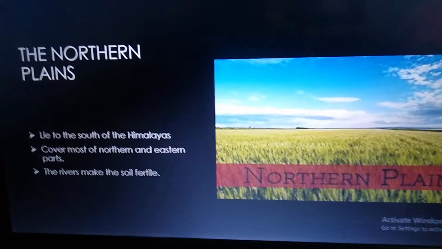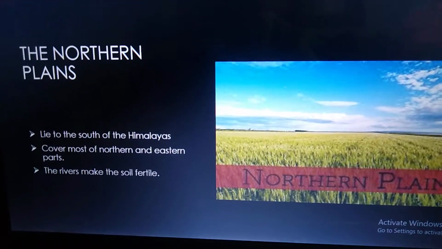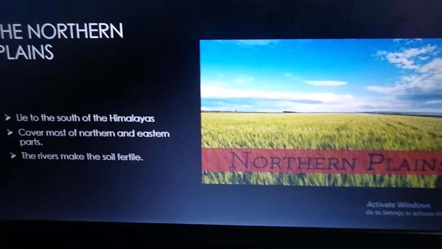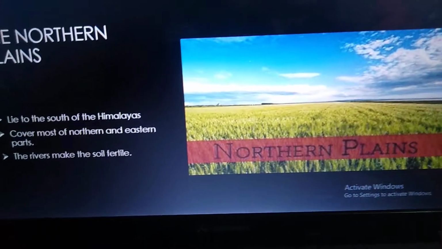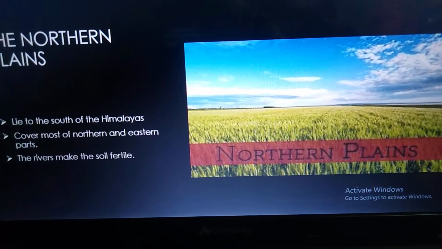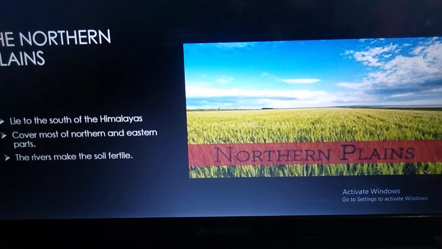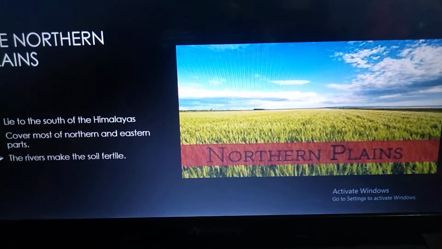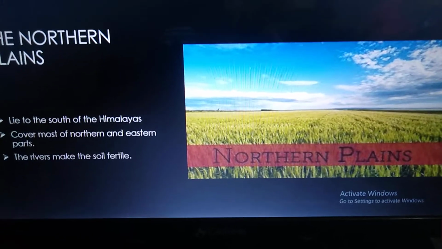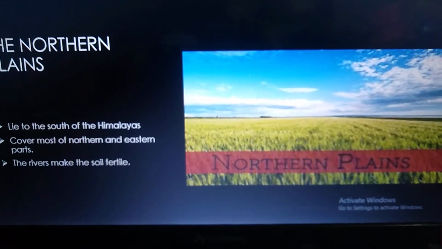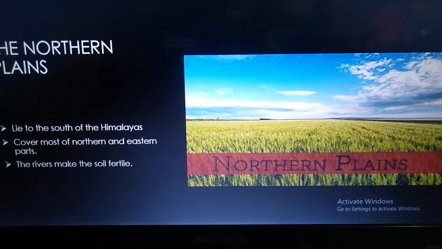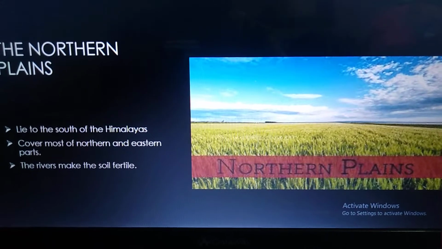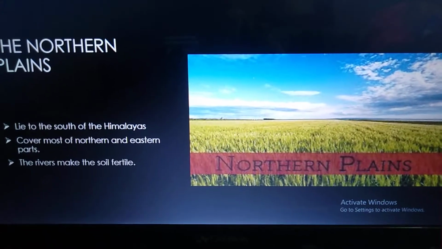The rivers that start at the Himalayas flow through these plains and make the soil fertile. So the northern plains are densely populated. This means that a large number of people live in this region. This is about the northern plains.